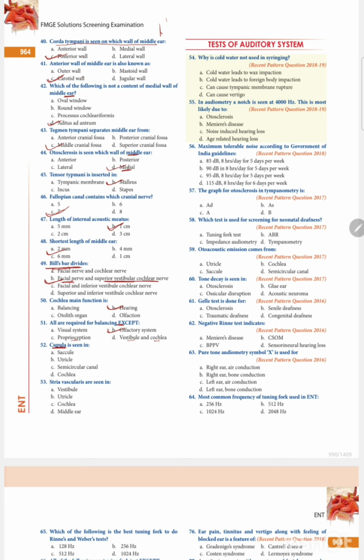Cupula is seen in which part? Saccule, utricle, semicircular canal, or cochlea? Semicircular canal. Stria vascularis is seen in which part? Vestibule, utricle, cochlea, or middle ear? Cochlea.